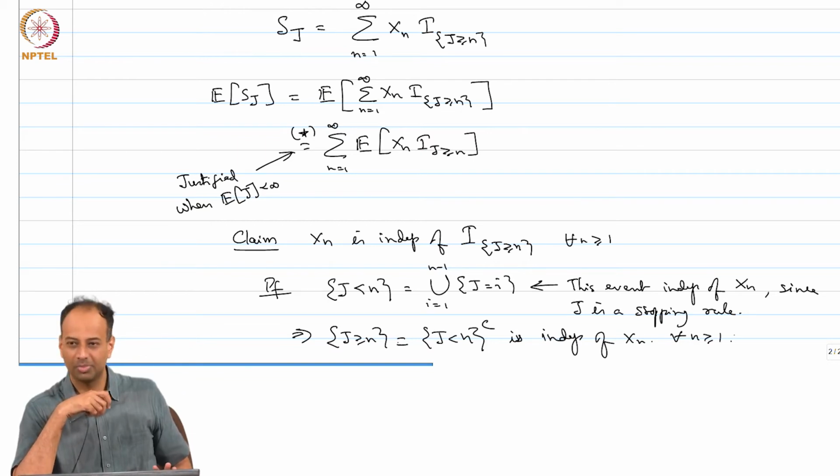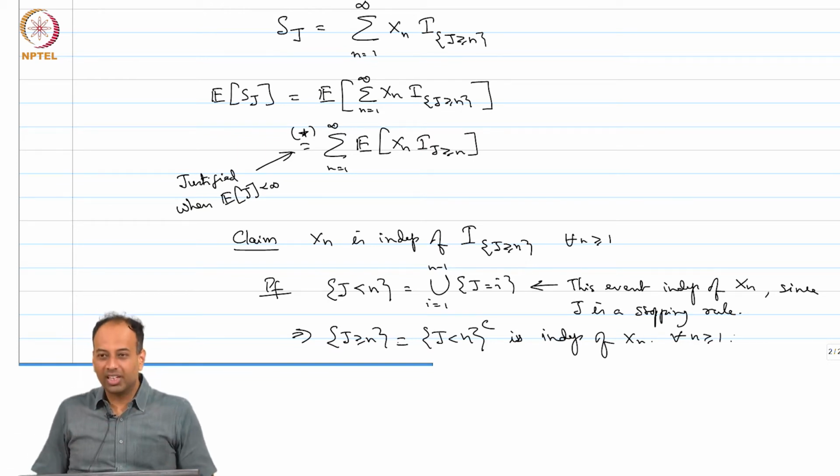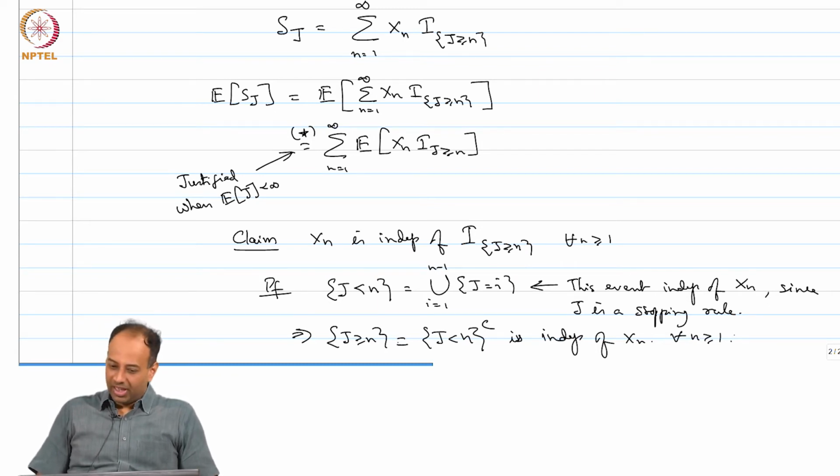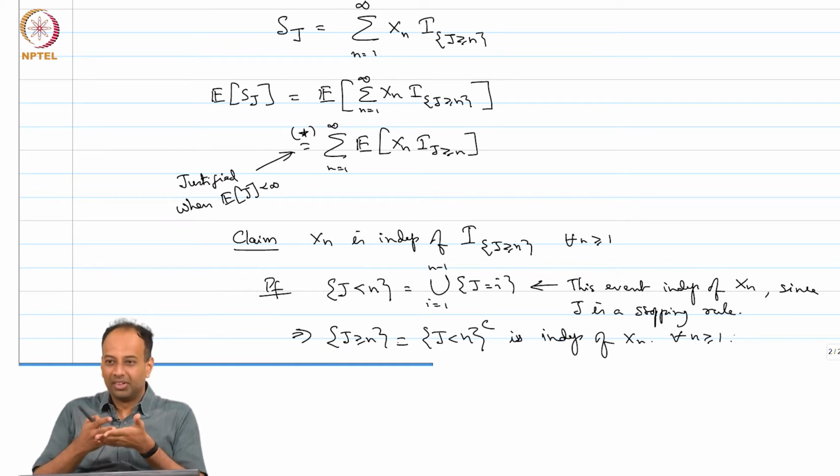Okay, so this makes sense, except that if you think about it, it is a little bit of a confusing thing. J greater than or equal to n is basically what? J equal to n, or J equal to n plus 1, or J equal to n plus i in general. The event J equal to n is certainly not independent of X_n. In fact, J equal to n has a lot to do with X_n; whether you stop at n or not will usually depend a lot on X_n.